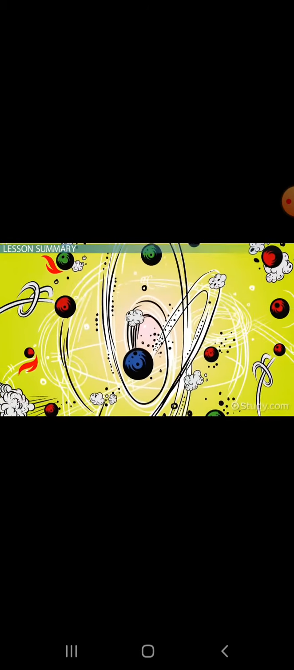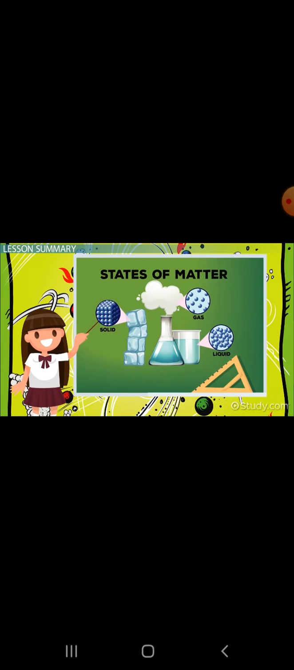Let's review. Simple particle theory tells us that all things on Earth are made of particles and are in one of the 3 states of matter: solids, liquids, and gases. Particles in each state of matter move differently and give the matter different properties. Solids have their own shape, but liquids and gases take the shape of the container they're in.